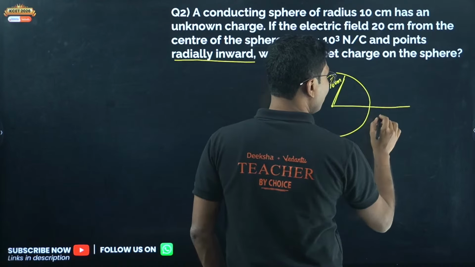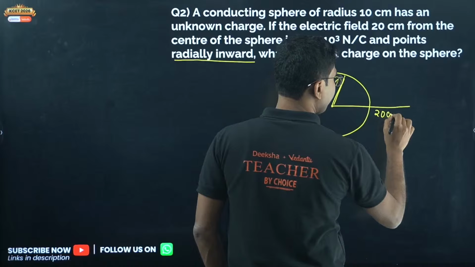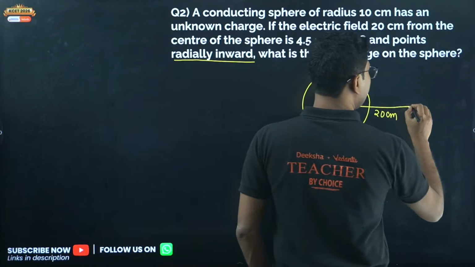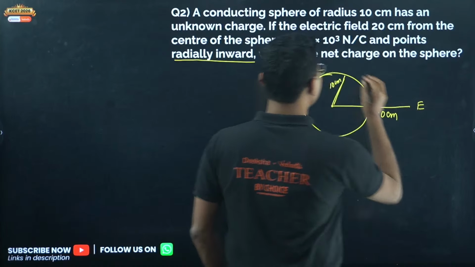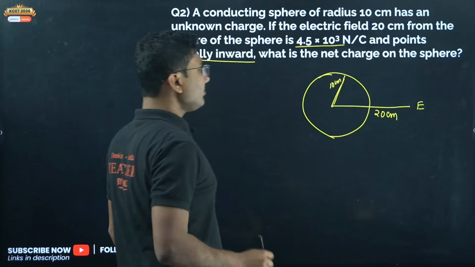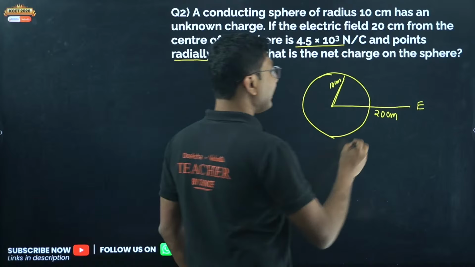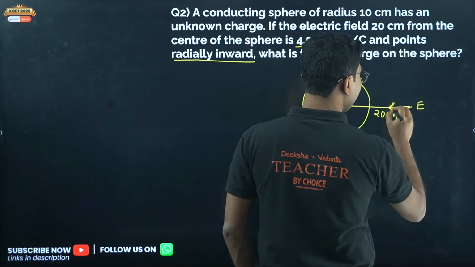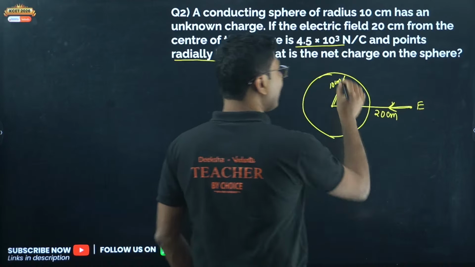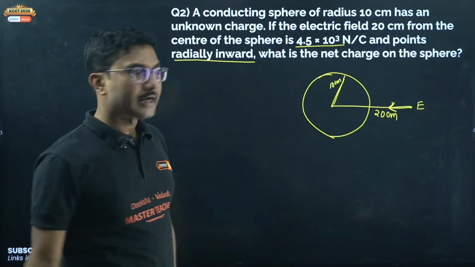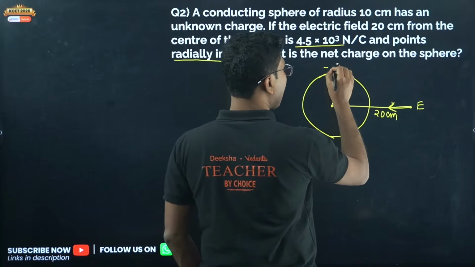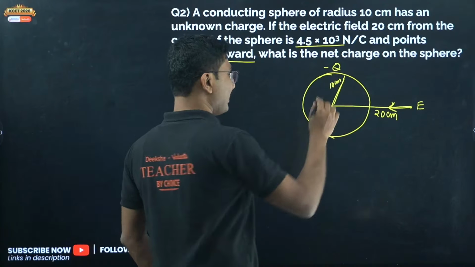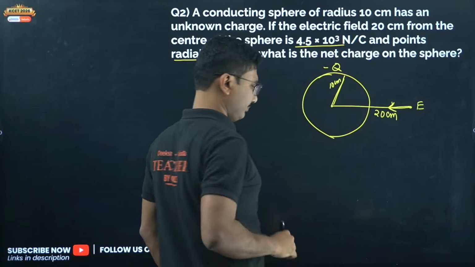But we are trying to find at a distance 20 centimeter, okay, and the electric field is given here, E equals to this value, and it is pointing radially inward. That means it is going in. Now going in means what? Going in means what is the type of the charge? Charge must be negative. The charge must be negative. So radially inward does not mean anything. It means that the charge is negative charge.